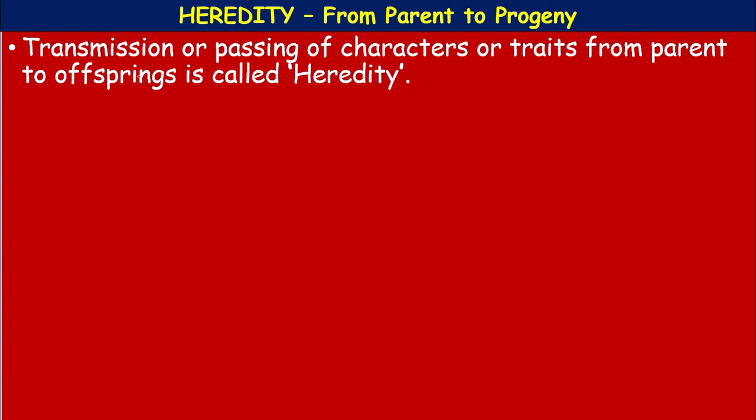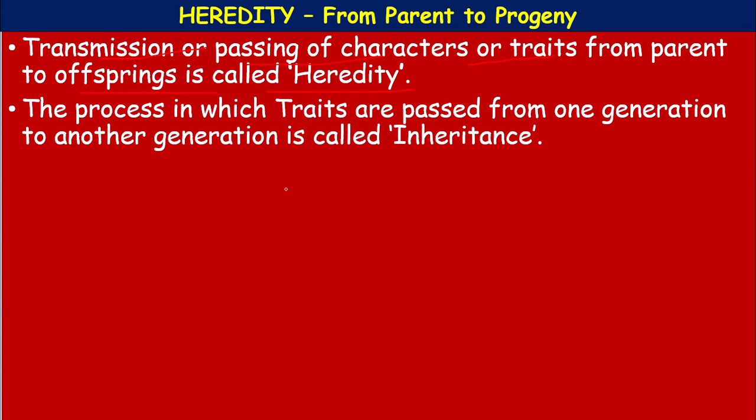The transmission or passing of characters or traits from the parent to offspring is called heredity. In the beginning itself we came across the definition of heredity. The process of transmission of characters or traits from parents to offspring is called heredity. The process in which the traits are passed from one generation to another generation is called inheritance.